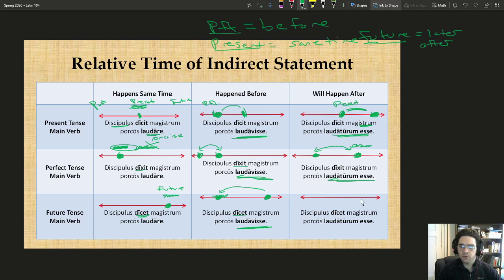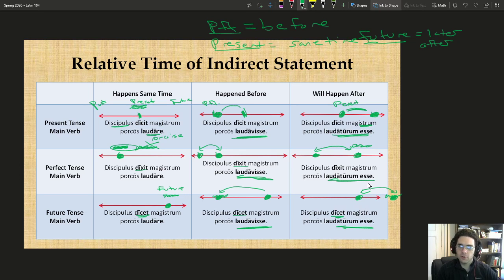And then let's go ahead and look at this final example as well. The future is still happening here, so we're still a perfect tense main verb. It's happening at some point in the future, but when you use the future infinitive, the action of the praising has to happen even further off in the future. So the teacher will praise his pigs even further in the future than the student will say this. The student will say this at some point, and then even further after this, the teacher will love his pigs.